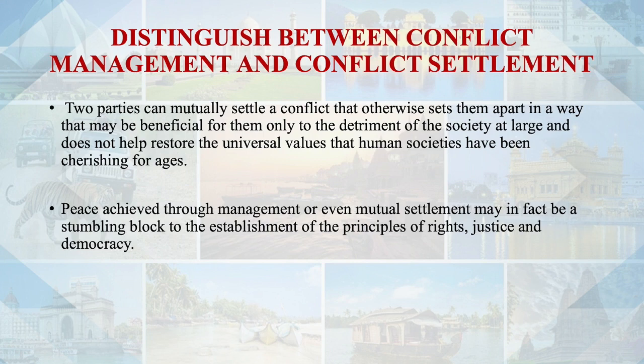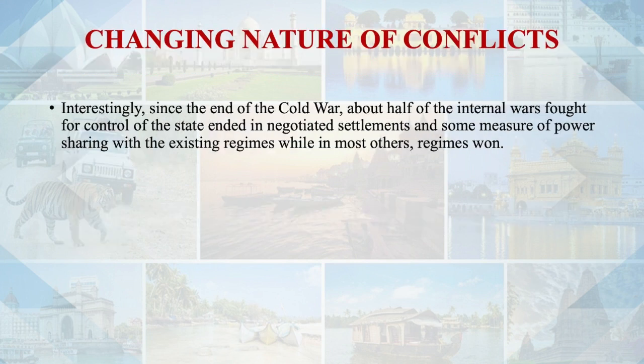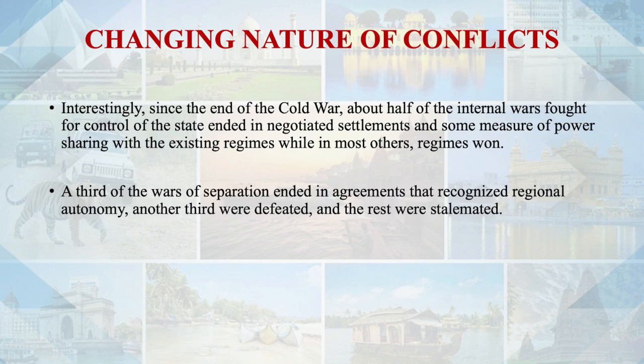We have seen that at the time of the end of the Cold War, about half of the internal wars fought for the control of the state ended in negotiated settlement and some measures of power sharing with the existing regimes, while in others regimes were won. A third of the wars of separation ended in agreements that recognize regional autonomy, another third were defeated and the rest were stalemated. So these were the changing nature of the conflict that we have seen in past many years.